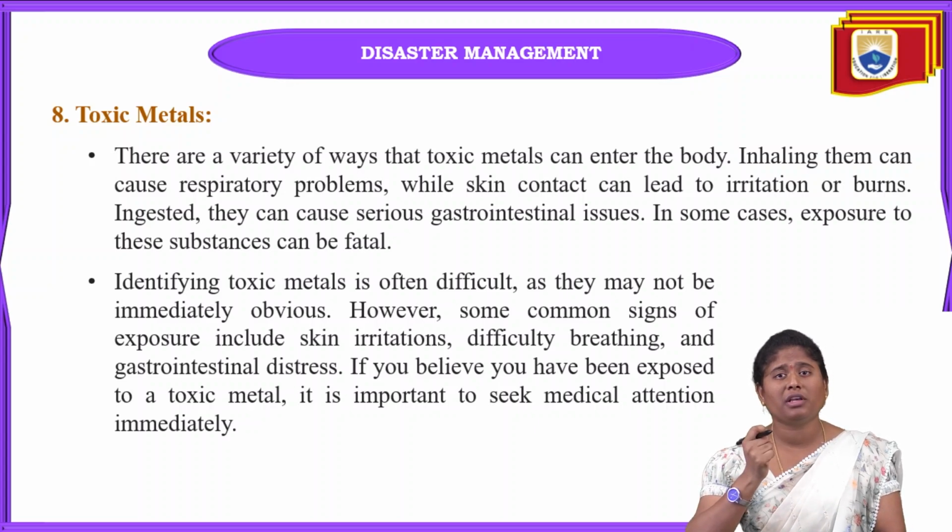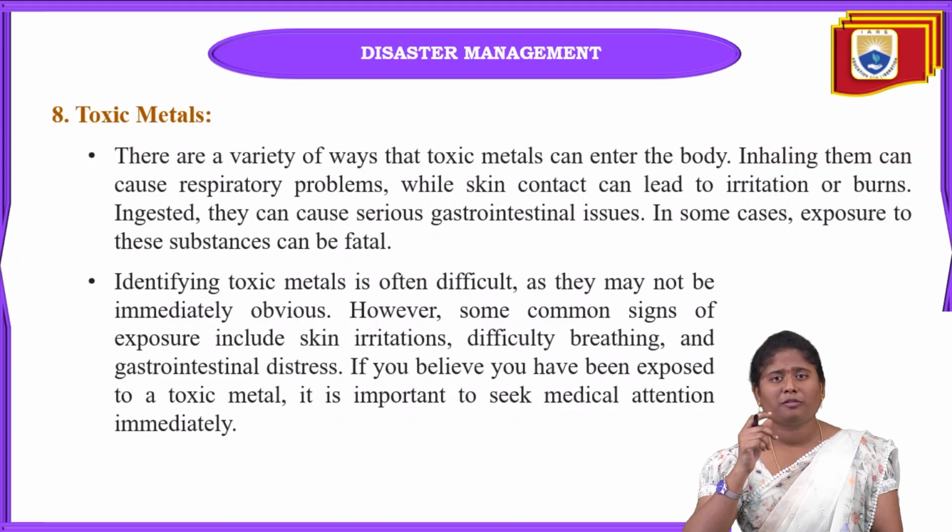Okay, that much serious injury can happen because of these toxic metals. Exposure to these substances can be fatal also, and they may cause gastrointestinal issues also.